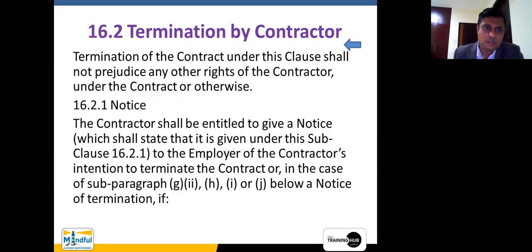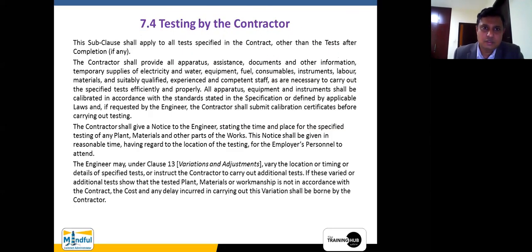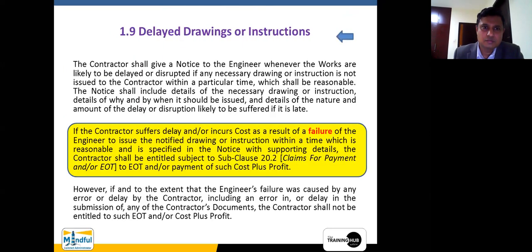Then we will go into the mother sheet once again in order to identify.